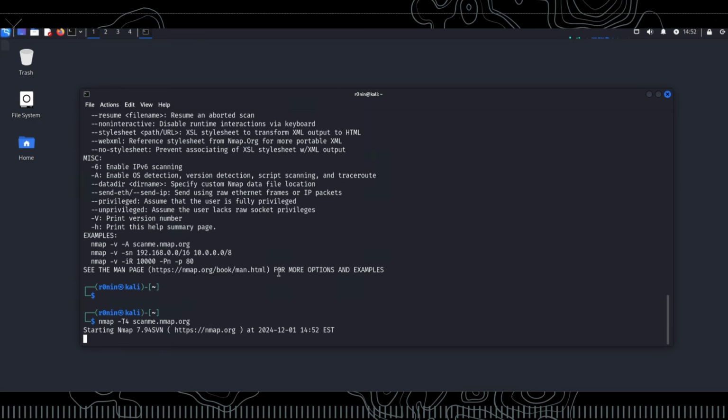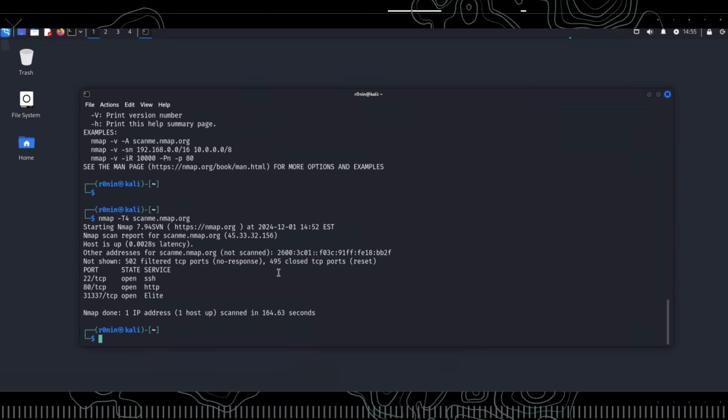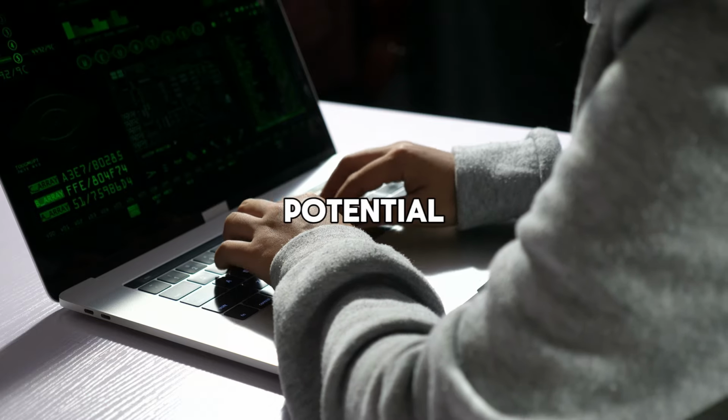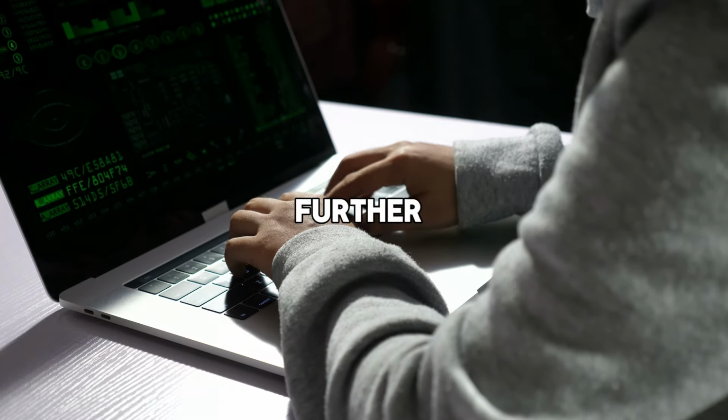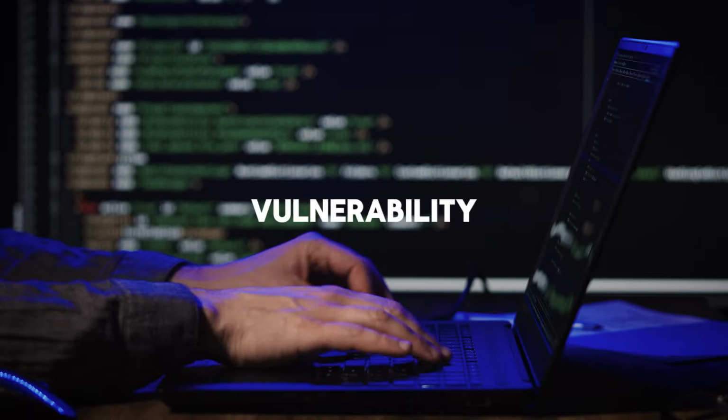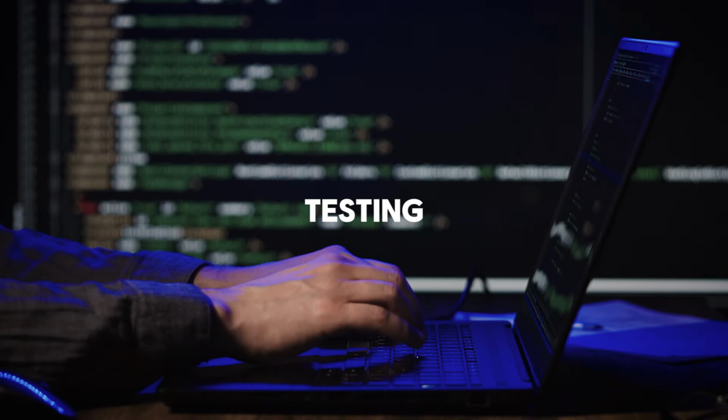It might take some time for the results to come in, so I'll skip the waiting part. And there we go. The results are in, and we can see that some ports are open. After identifying open ports with Nmap, the next step is to analyze the services running on these ports. This can help us understand the potential vulnerabilities and plan further actions, such as vulnerability assessments or penetration testing.